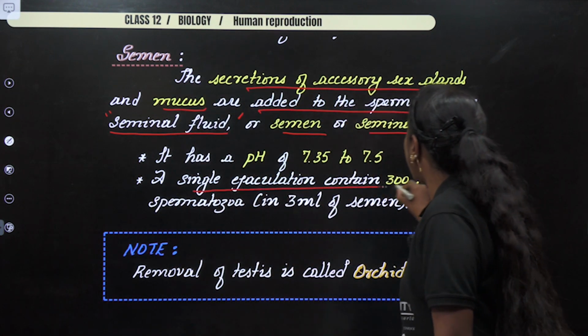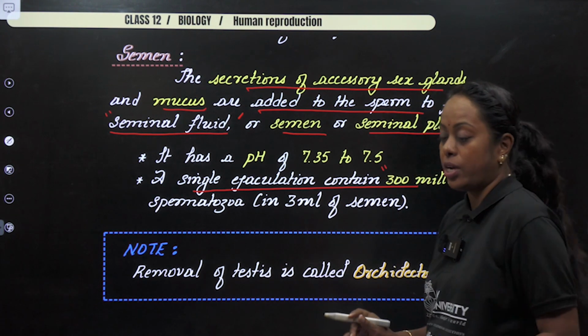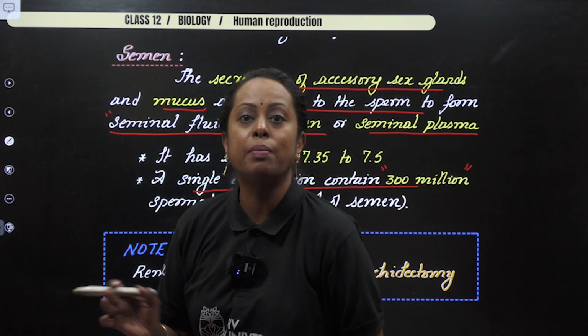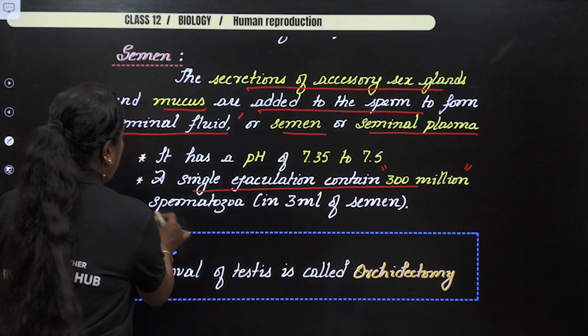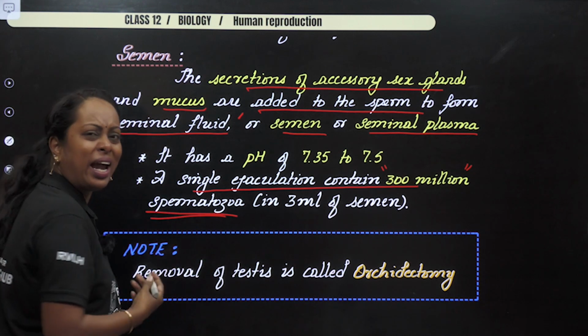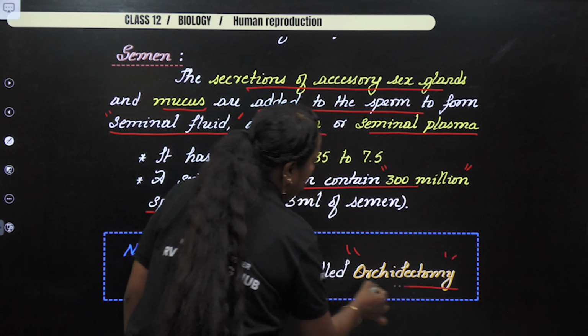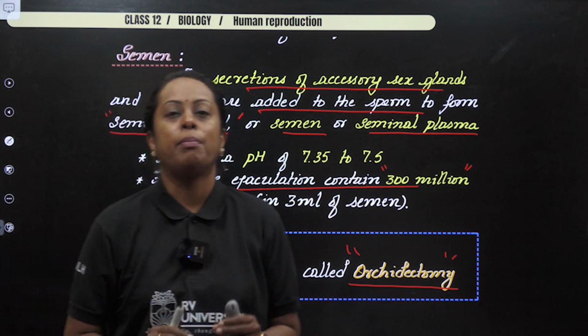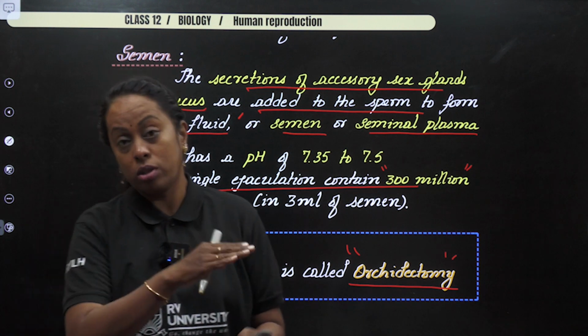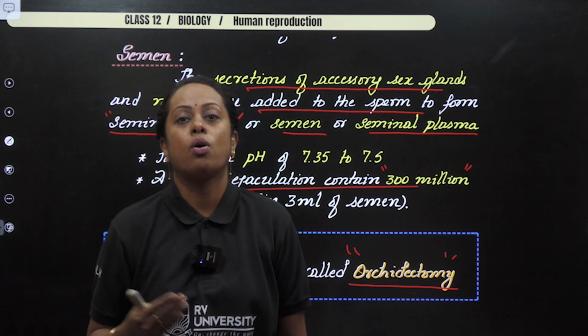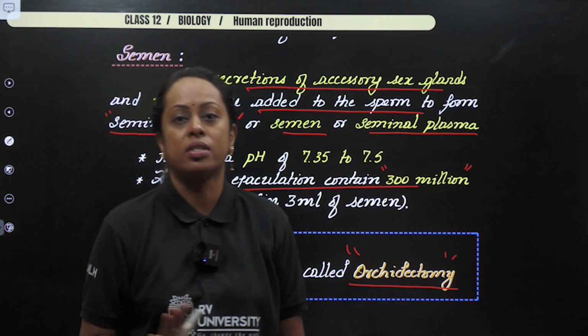A single ejaculation may contain, how much I told, 200 to 300 million sperms or spermatozoa. And I gave one extra point. The removal of testes is called orchidectomy. So I hope all of you made a note of this particular content. So this finishes the first part of the topic, the male reproductive system.